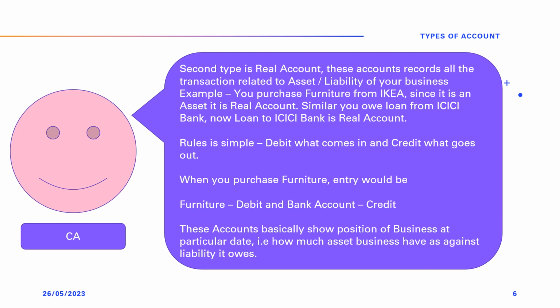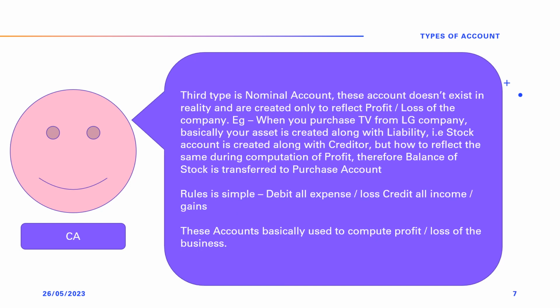Also remember, all asset accounts will have a debit balance as they represent money brought into the business, and all liabilities will have a credit balance as they represent money which will go out of the business. Also, real accounts reflect the position of the business at a particular point of time, as they show what assets are present in the business and what liabilities it owes.